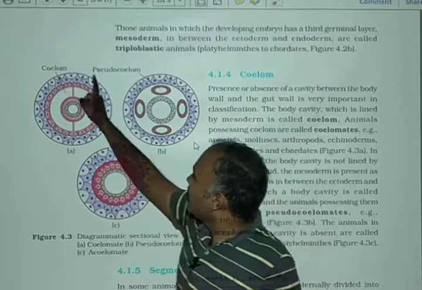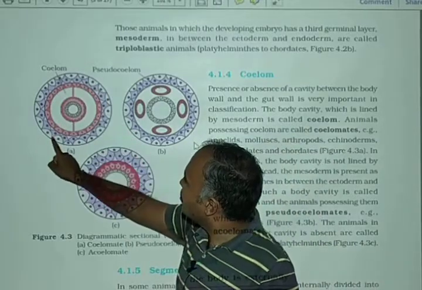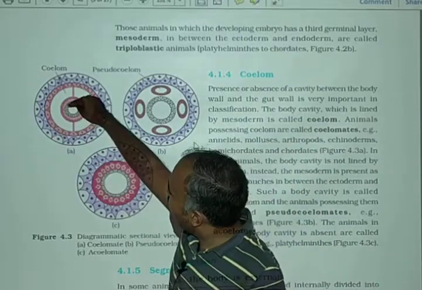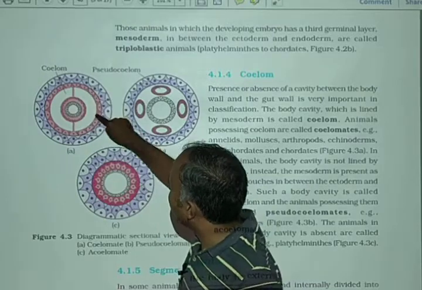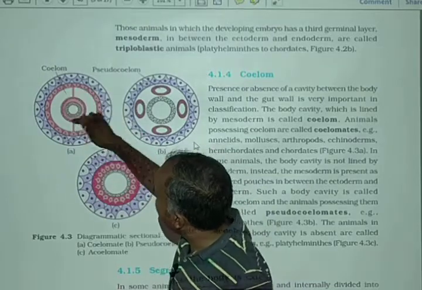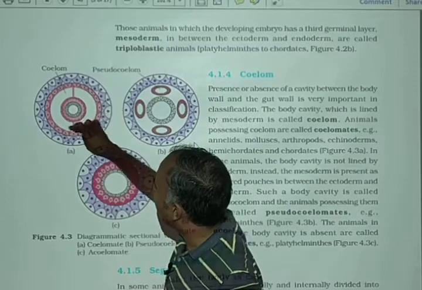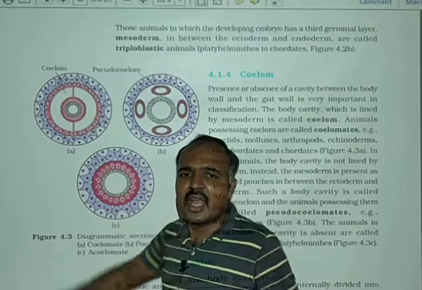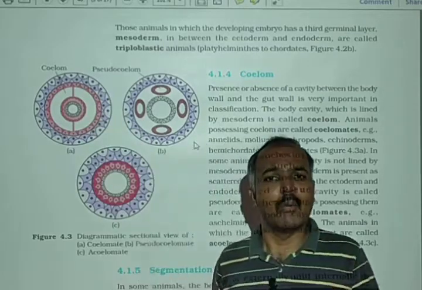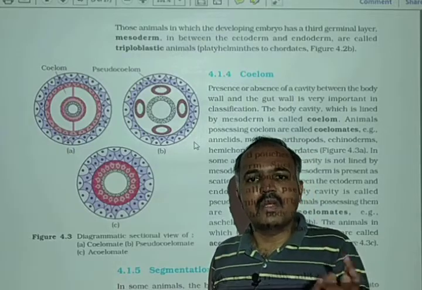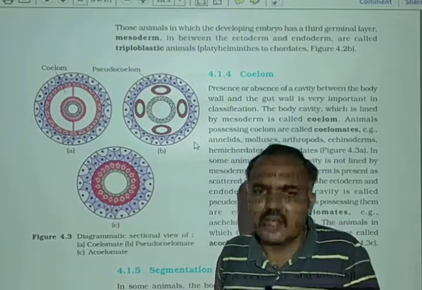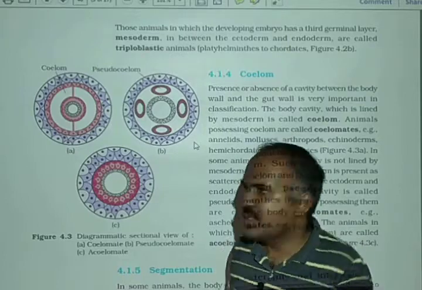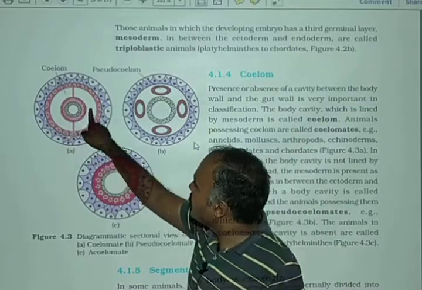Here in this figure, outermost is ectoderm, innermost is endoderm, and this layer is known as mesoderm. But in this mesoderm, a white colored cavity has been produced, and that cavity is known as coelom. So coelom develops inside the mesoderm.